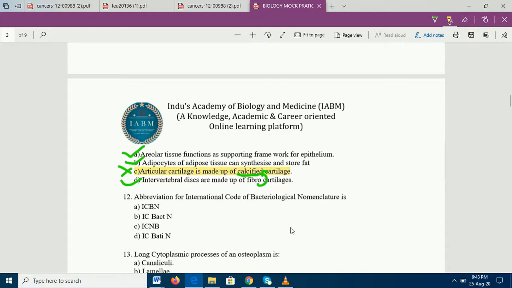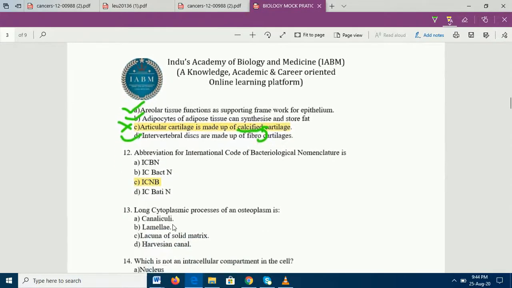My dear students, please pay attention. ICBN. Botanical nomenclature is called ICBN. Zoological nomenclature is called ICZN. Viral nomenclature is called ICVN. So bacteriological nomenclature is the opposite of botanical. Meaning, ICNB is for bacteriological nomenclature. So please ensure the answer for this question is ICNB, which is the reverse of ICBN, the reverse of botanical.